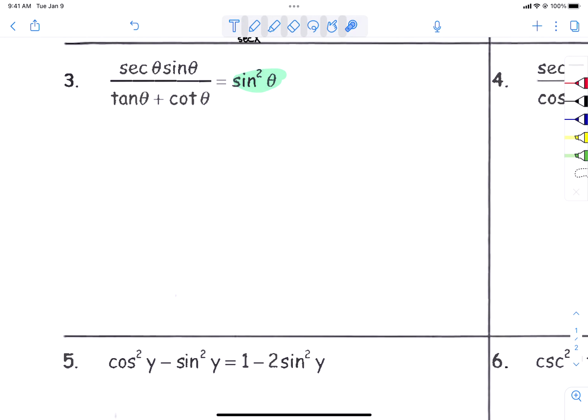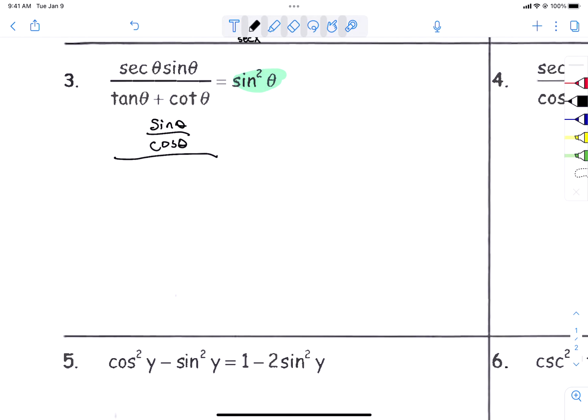Well, I see lots of trig functions, and like I've mentioned before, if I see lots of trig functions, the first thing I want to do is change them into their sine cosine equivalent. So since secant is 1 over the cosine, technically right there I have a 1 over the cosine times a sine. And just to save room, that means that the sine would go on top and a cosine would go on the bottom.